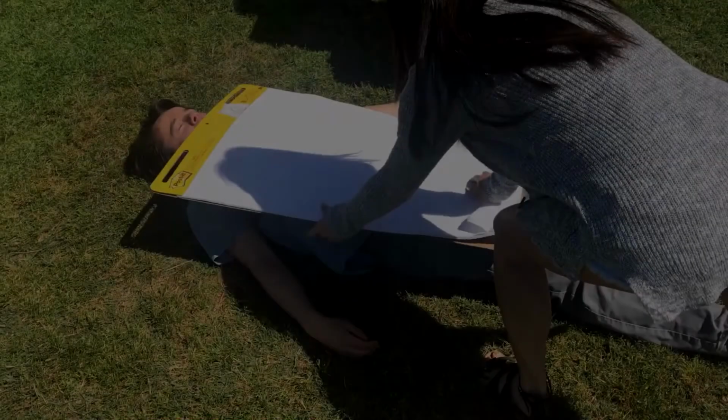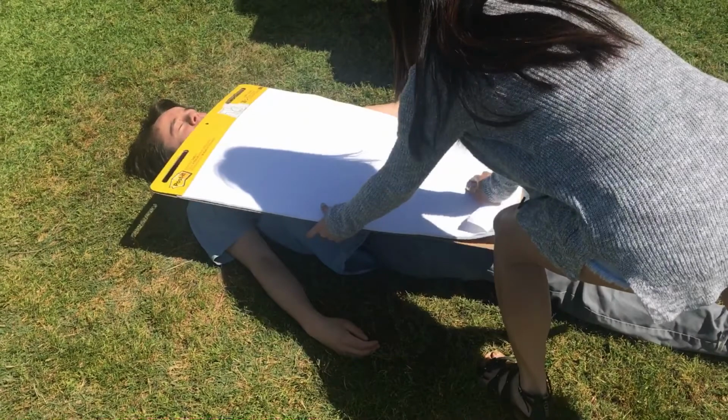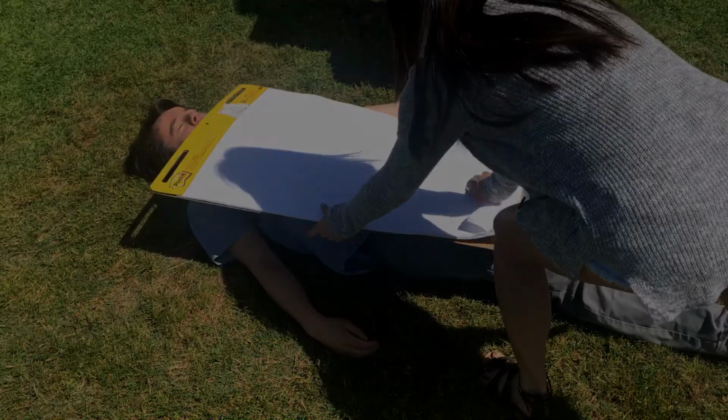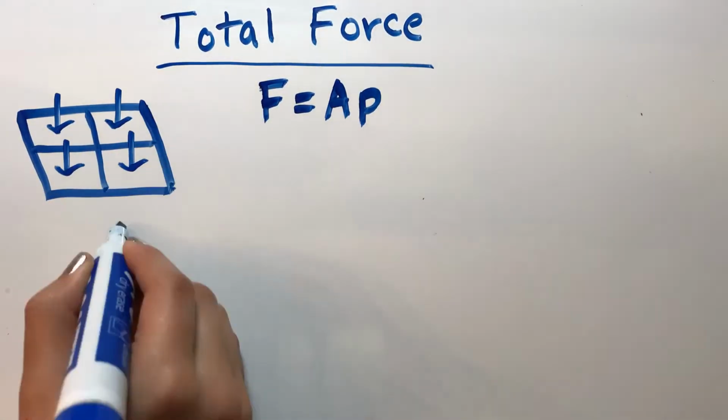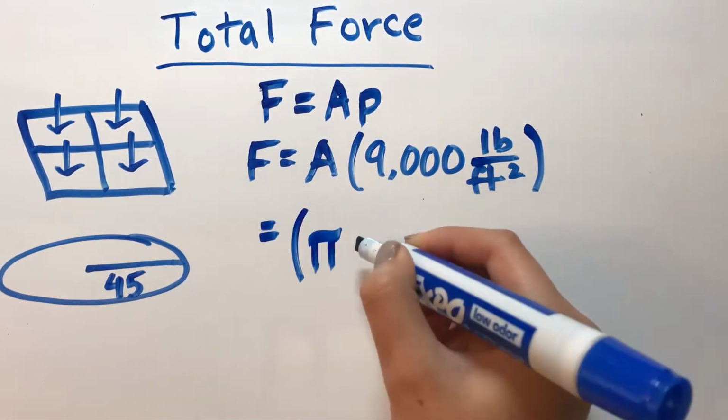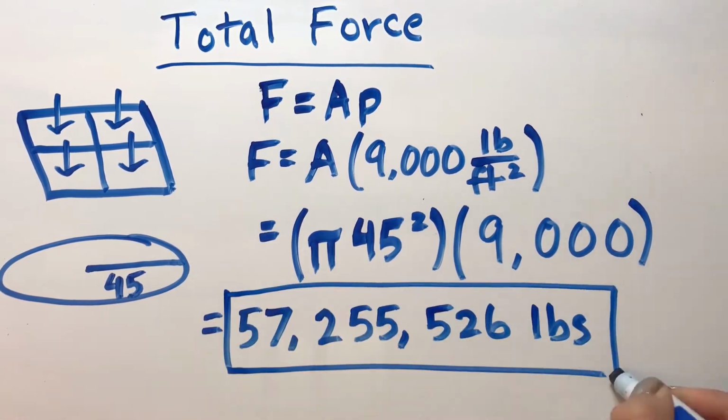Thanks, Thought Bubble. So what we learned from that is that if you increase the area for a force to be applied to, you decrease the pressure. Now let's put that into application. Since pressure is a measure of force distributed per unit area, this means that to get total force, we need to multiply pressure times area, also known as F is equal to A times P. Think of it as adding a bunch of little tiny units of pressure.